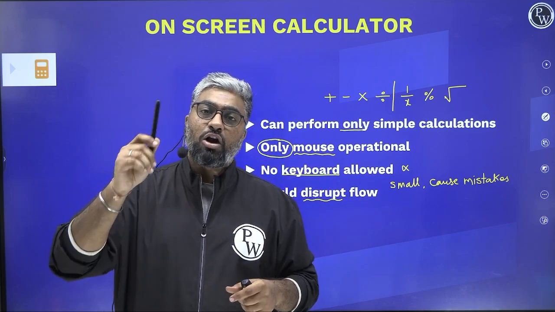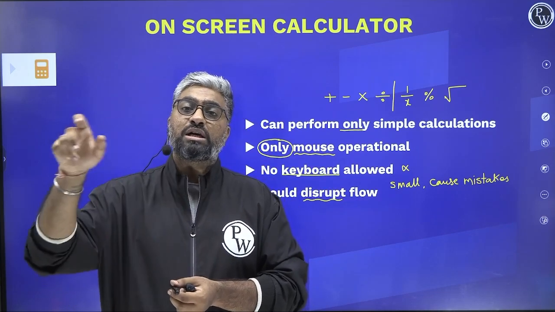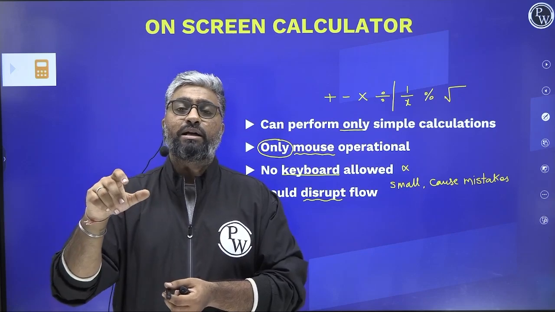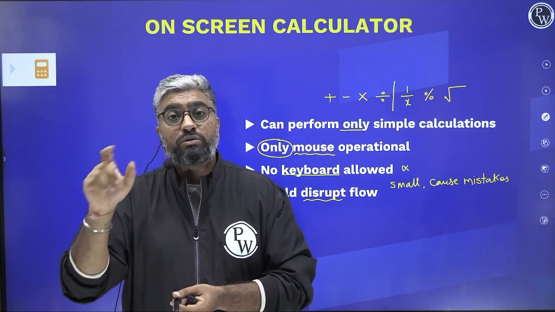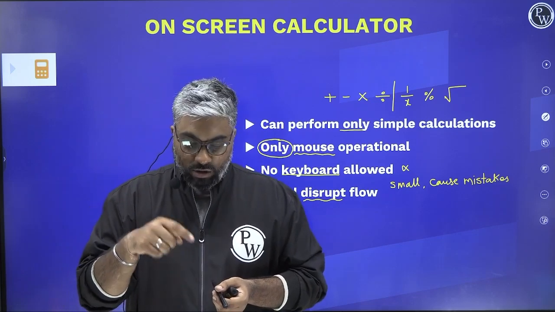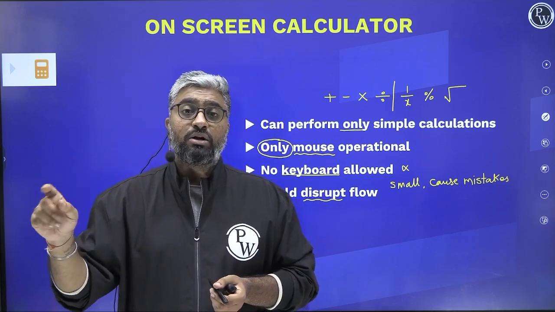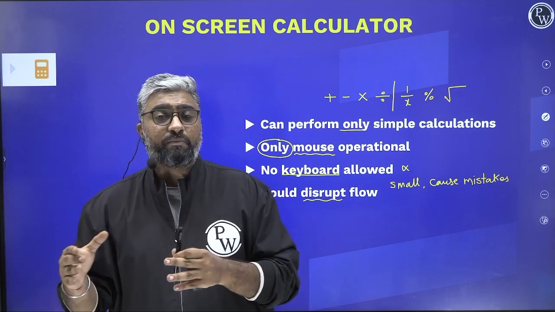So you're gonna have to drop your pen, pick up the mouse, you're gonna have to go search for where the cursor is at that moment, bring it to the calculator, click on it, फिर calculator आएगा, उसमें अब आपको क्या calculation डालना है, you'll have to refer it back from the paper, look at the calculation and do it. While you're doing it, sometimes if the calculation is very complex, you'll have to break it down into simpler terms.